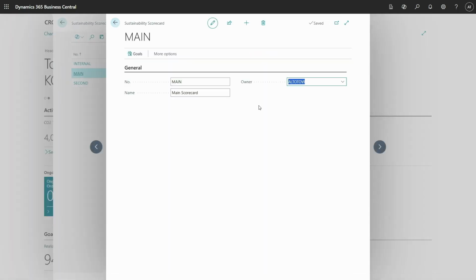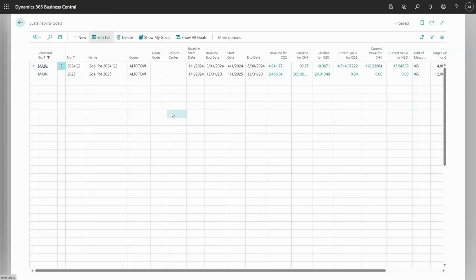This is the only important thing for being an owner of a sustainability scorecard. Then for each scorecard, you can define sustainability goals. Again, you can define as many goals as you want. There is no limitation. Only one can be main, and I don't mean only one per scorecard, only one in the company can be the main goal.